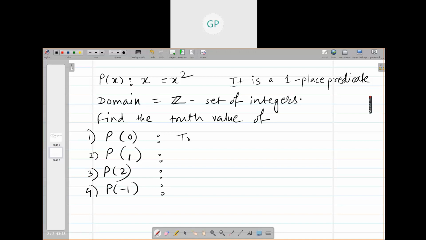True. The first one is true because 0 is the same as 0 square. Then next one, 1 is the same as 1 square, so this is also true. Now is 2 equal to 2 square?